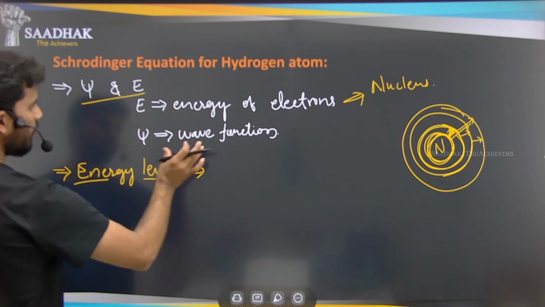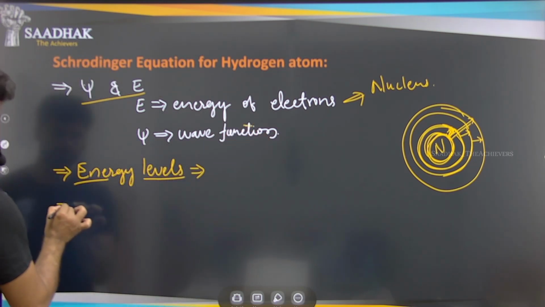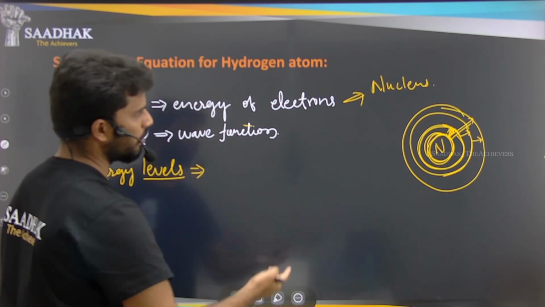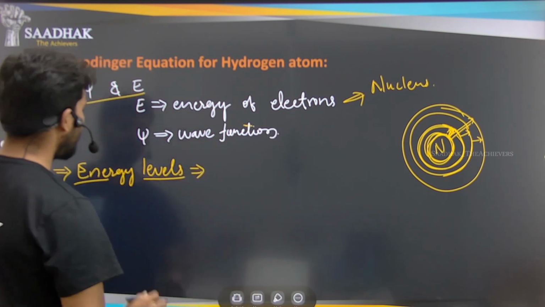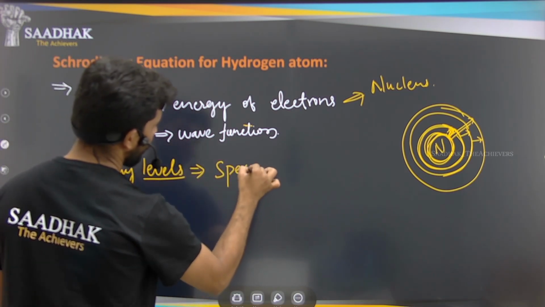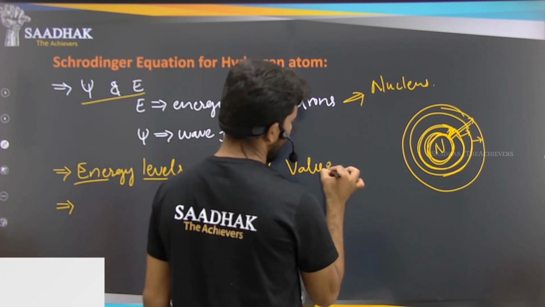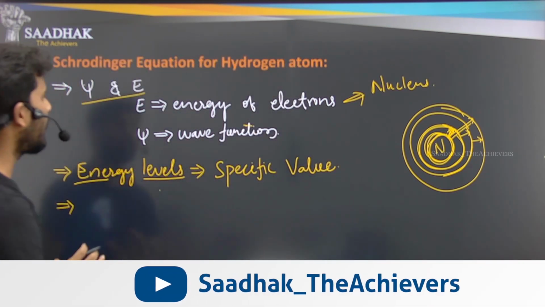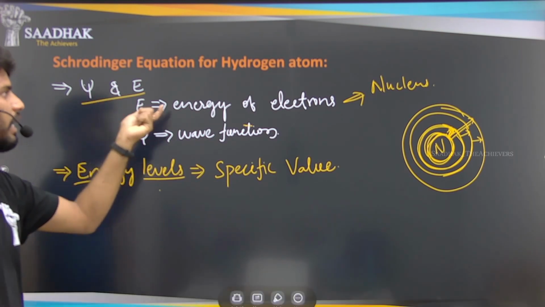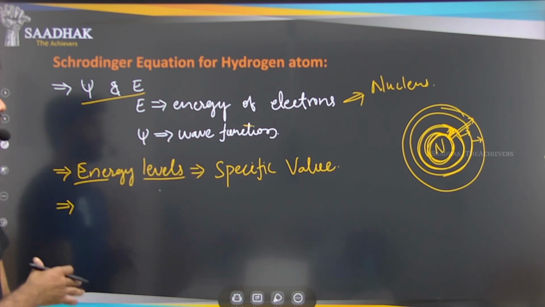Avuna? So this wave function also helps us to give that value. Avuna? So the energy of these electrons, or we are saying the atom, is having a certain value. It is having a specific value that we are finding, right, by this value E from the equation. So E kanukunnam ante entidi, energy of the electrons that we have found, and the wave function also we have found, means the psi value that will give.